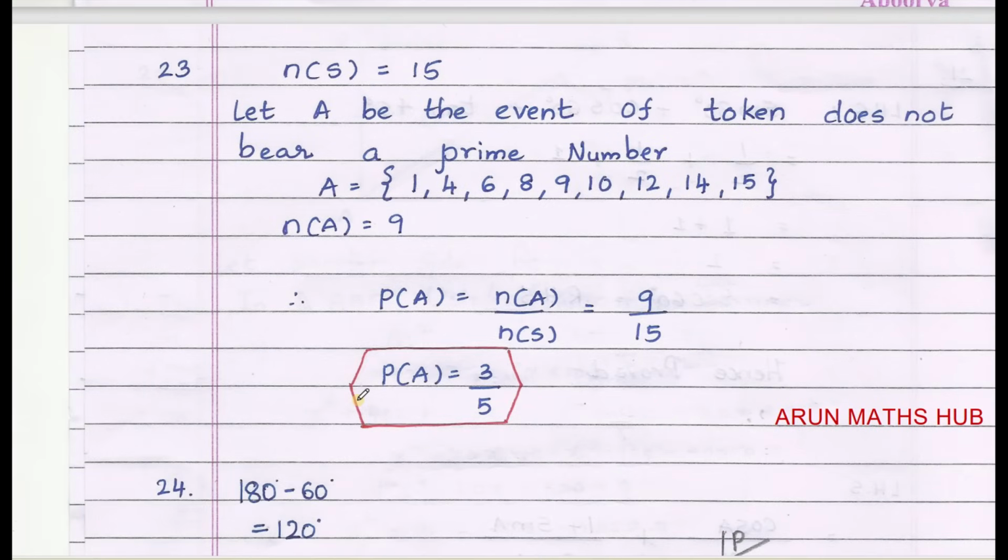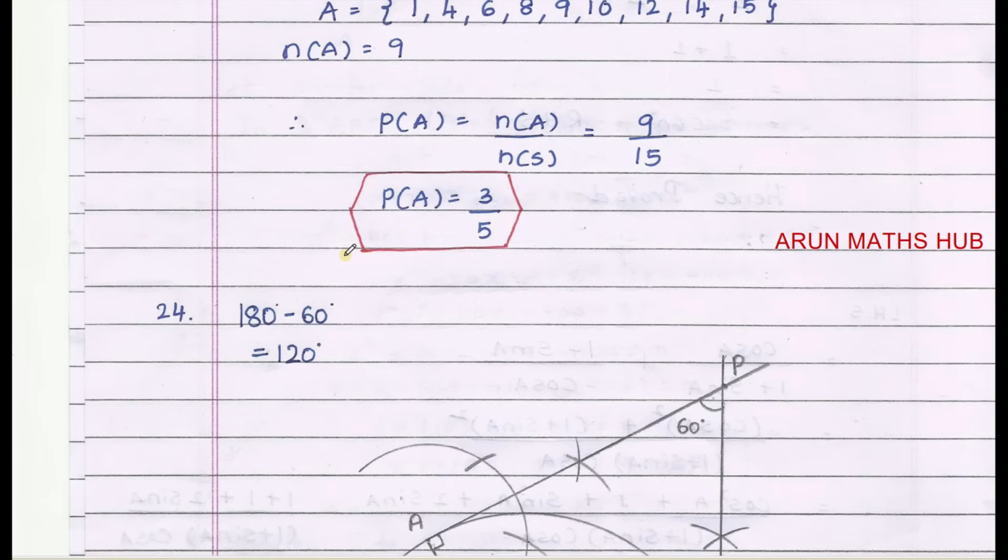23rd question, a very simple question. A box contains tokens which are numbered from 1 to 15. A token is drawn at random from the box. We should find the probability that the token does not bear a prime number. List out the non-prime numbers from 1 to 15. That is, n of A is 9. Now P of A equals n of A by n of S, which is equal to 9 by 15. So P of A equals 3 by 5.